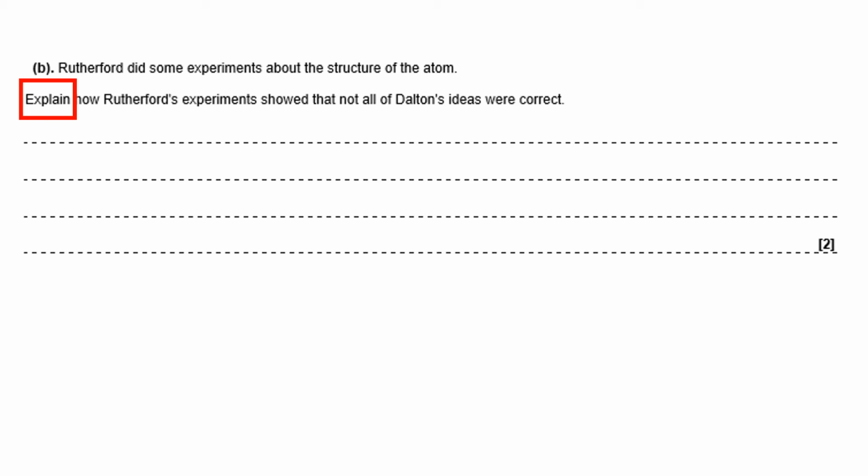Well, what are we explaining? How Rutherford's experiments. So Ernest Rutherford, so what was his experiment? It was the gold foil experiment. Okay, so how did his experiment show that not all Dalton's ideas were correct? So again, Dalton thought that atoms couldn't be split. So how did Rutherford and his gold foil experiment, the nuclear model with that positive nucleus and the cloud of electrons, how did that show that Dalton's ideas were not correct? Well, have a go.